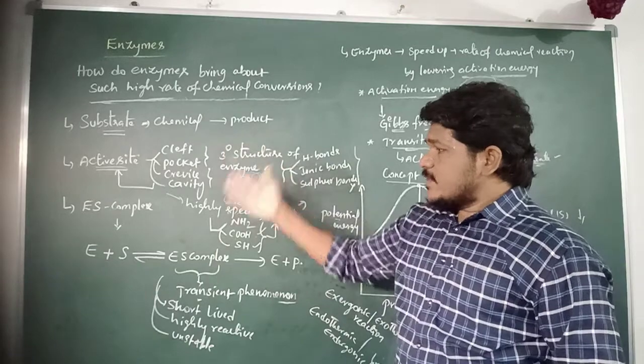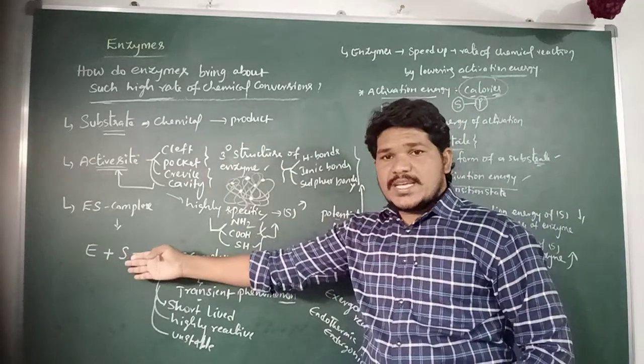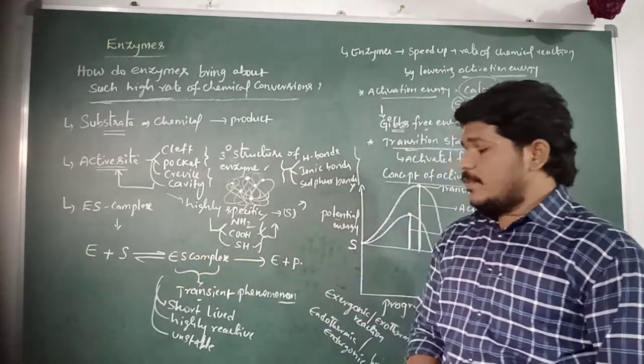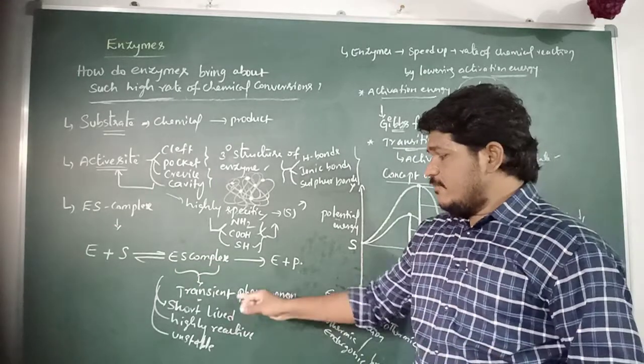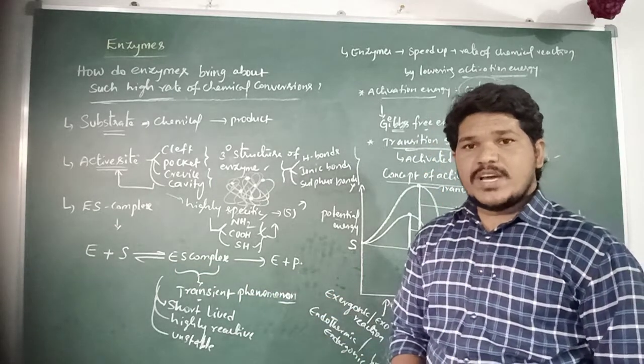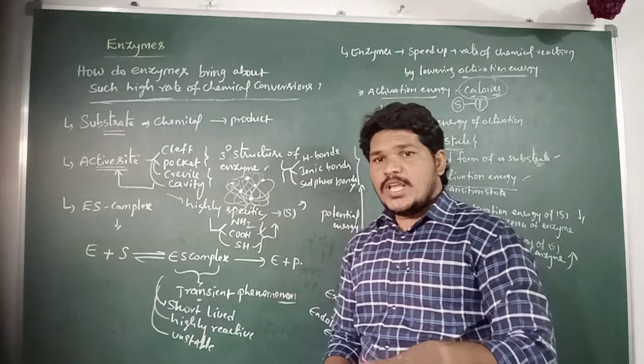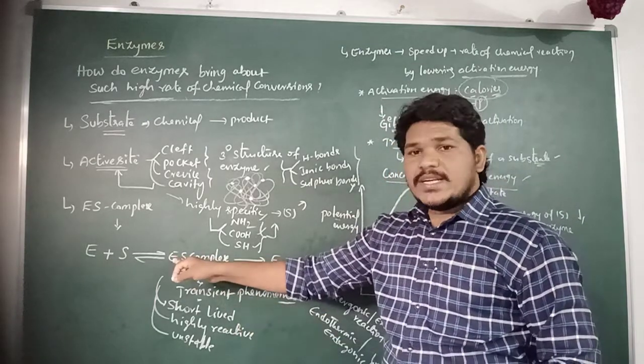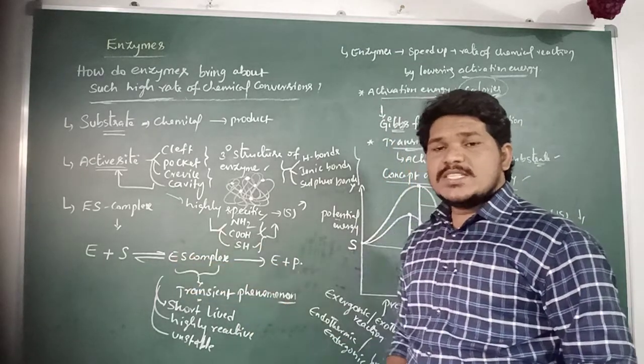And when a substrate molecule binds with the active site of an enzyme, it forms the enzyme substrate complex, which is a transient phenomenon.